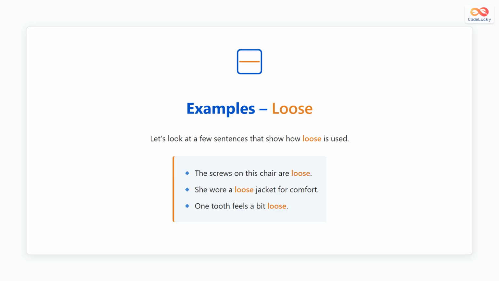Here are some example sentences using the adjective loose. The screws on this chair are loose means the screws are not tight and they can move. She wore a loose jacket for comfort means the jacket is not tight on her body and feels comfortable. One tooth feels a bit loose means the tooth can move slightly and is not completely fixed in place. In each sentence, loose describes the way something is, not an action.